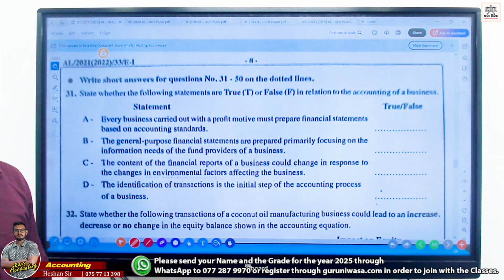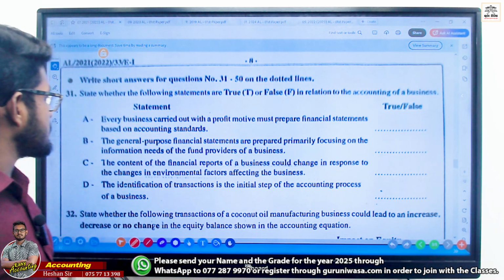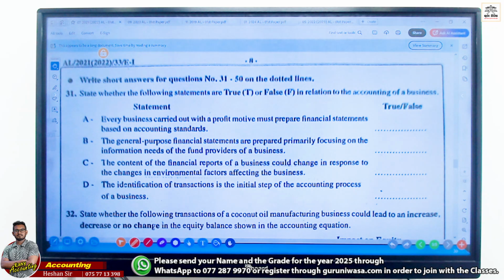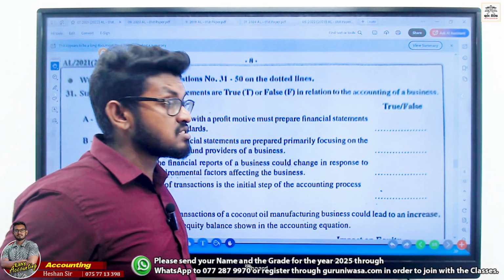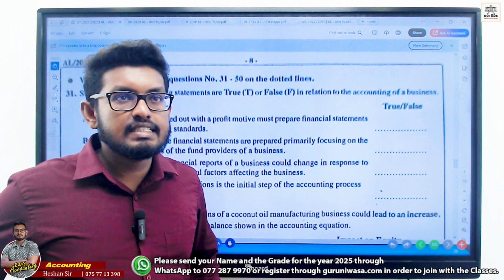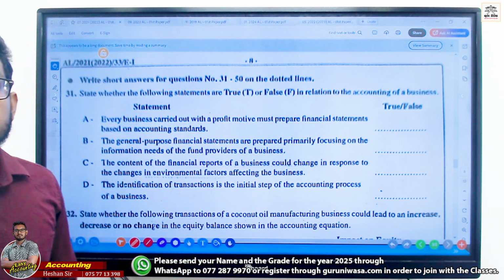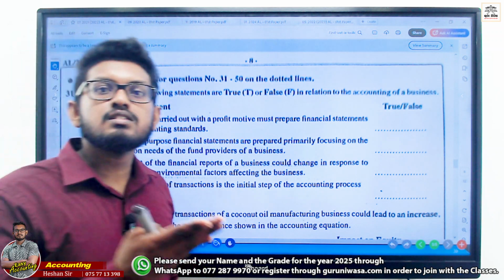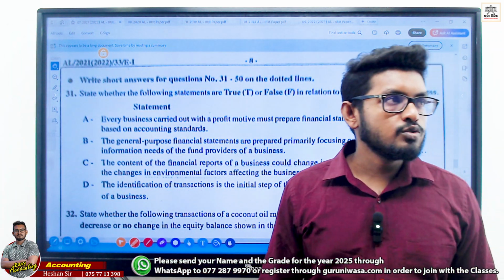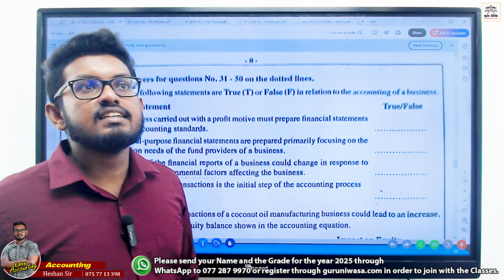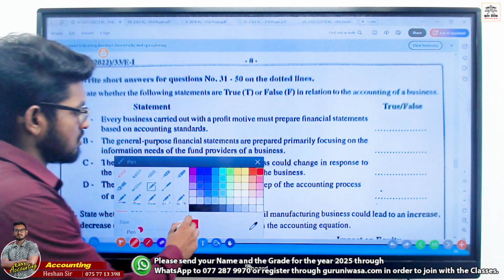Clear, you guys? Accounting of a firm. Every business carried out with the profit motive must prepare a financial statement based on the accounting standards. True or false? Every business with profit motive must means compulsory. For sole proprietorship and partnership, there is no legal requirement, right? Only for companies there is a legal requirement. This is false.